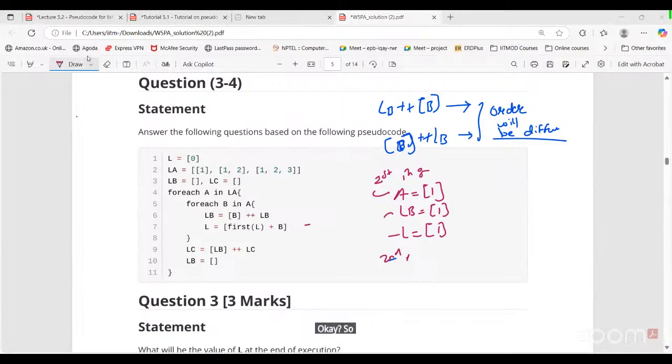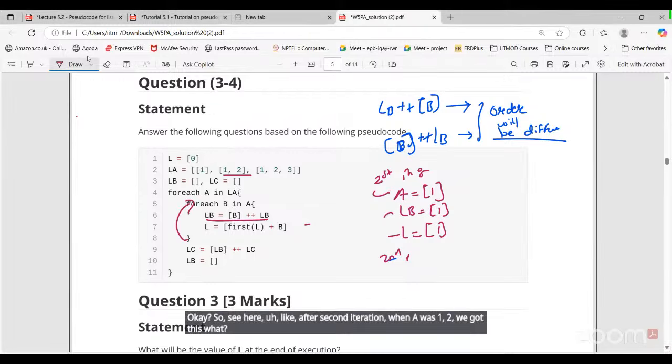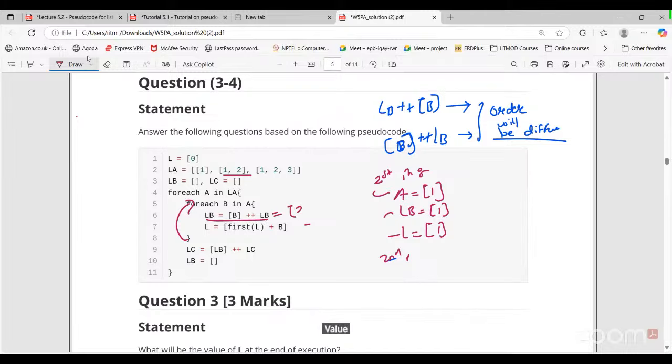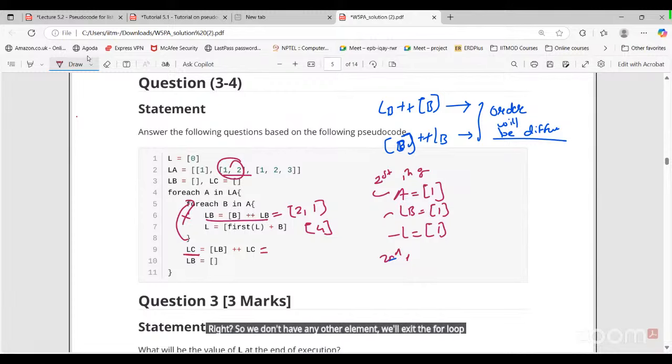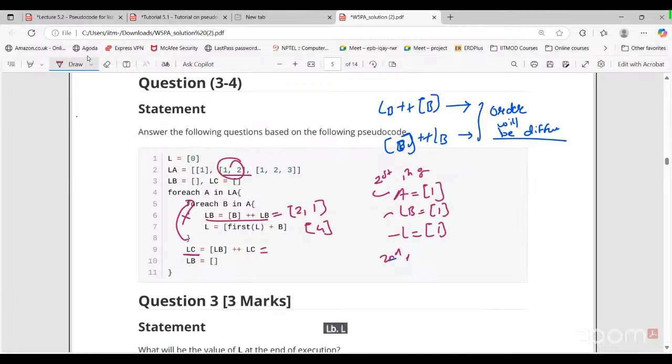So see here, after the second iteration, when A was 1, 2, we got this: 2, 1 and this was 4, right? So we don't have any other element, we'll exit the for loop. LC will be what? LB. LB is what?